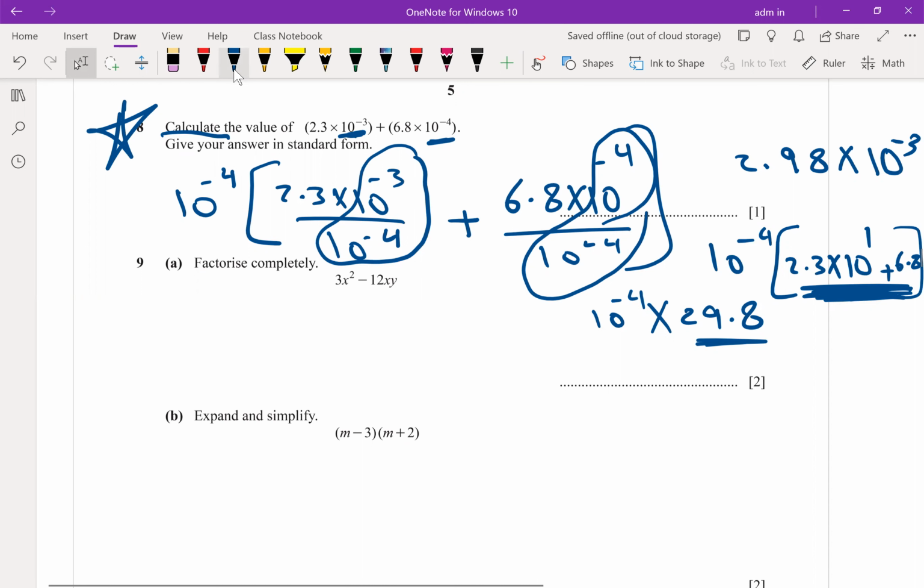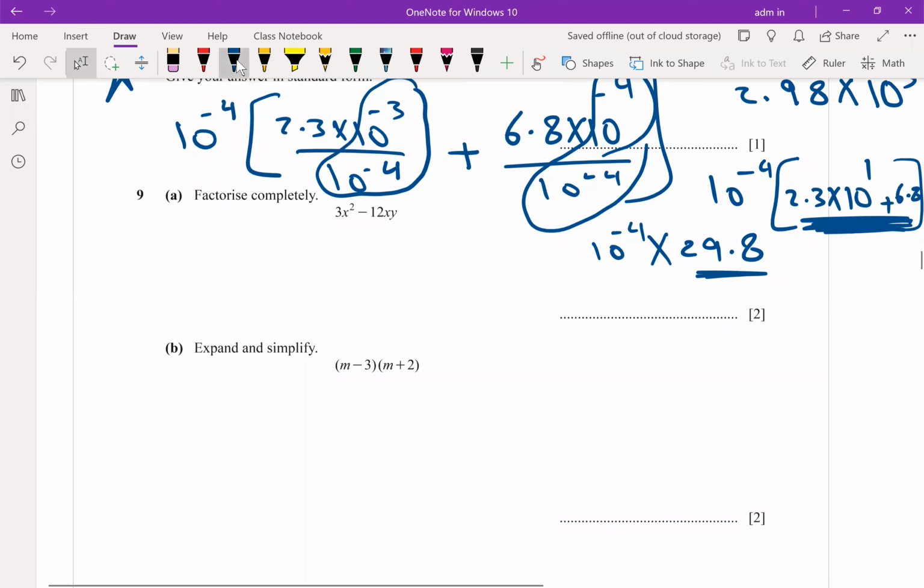Question number 9. Which kind of factorization? This one, common factor. After taking the common factor, look inside the bracket. Maybe it's a difference between 2 squares. There are many questions worth 3 marks. The students get 1 mark only for taking the common factor, but you have to continue and factorize completely. So which is the common factor?